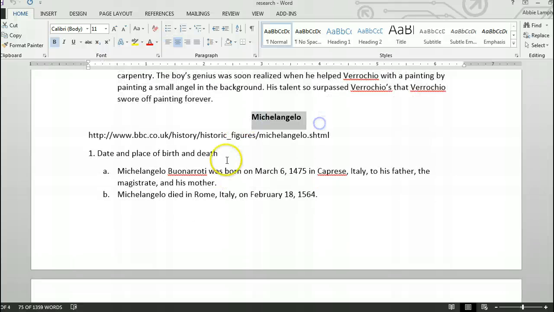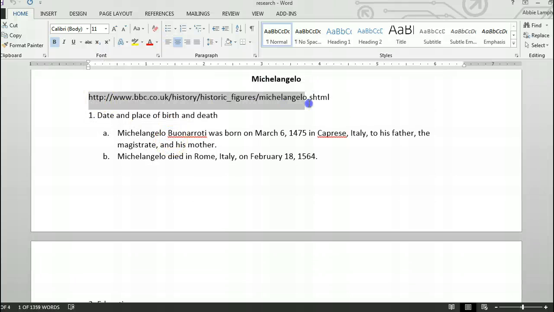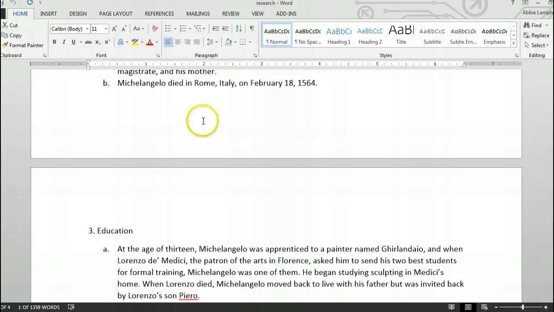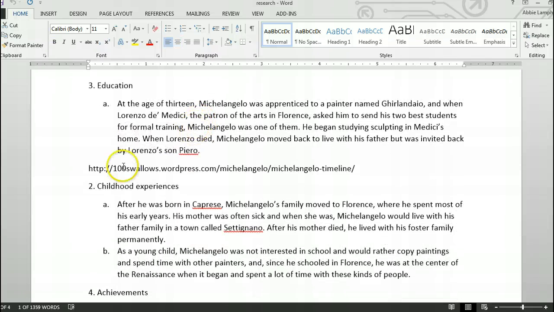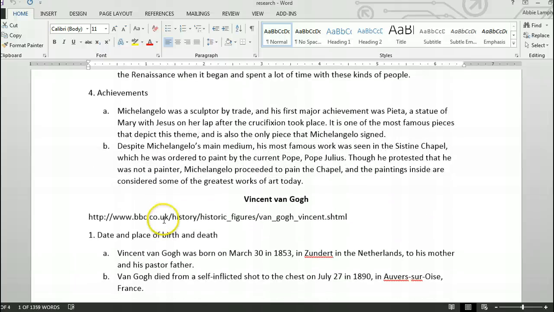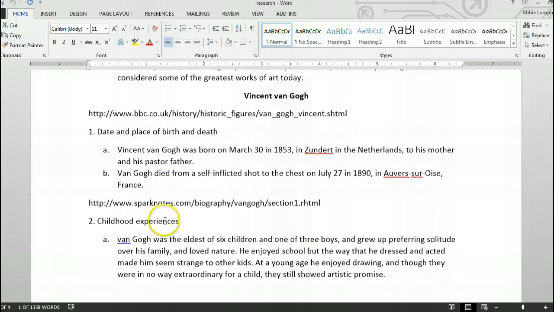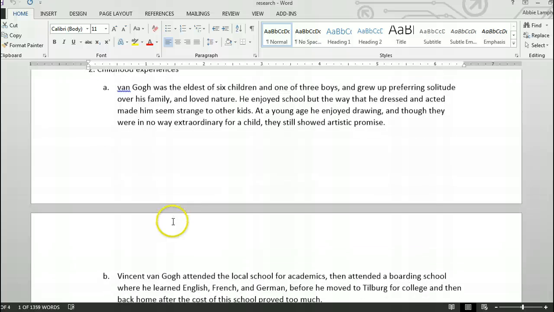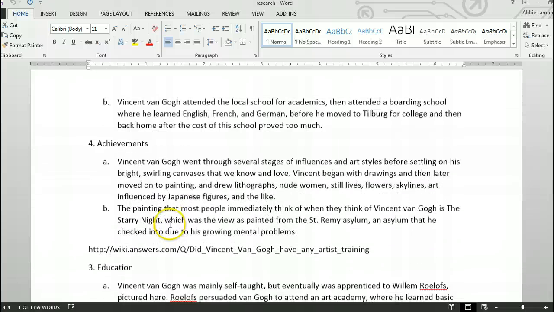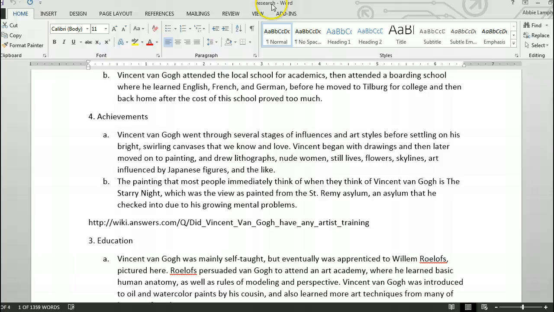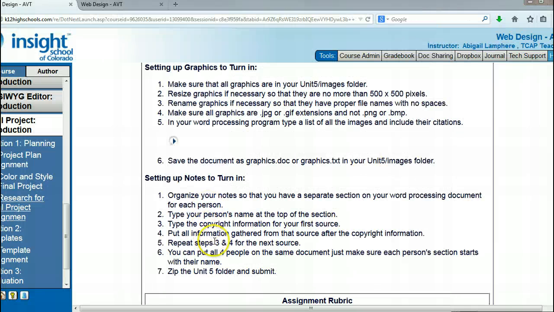Then she moved on to Michelangelo, included the website where she found her information, and again, just a couple points about each of those topics for this person. So very well organized. This is what I would like to see from each of you. These are just, again, her notes that she collected as she was doing her research. Included the main points she wanted to include, 1 or 2 points per topic on each artist, and then her source for each of those artists as well.